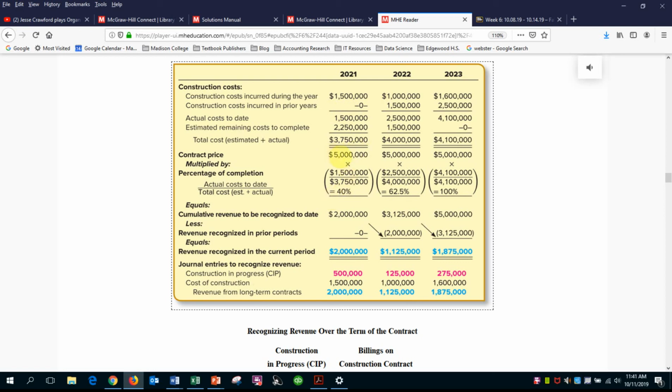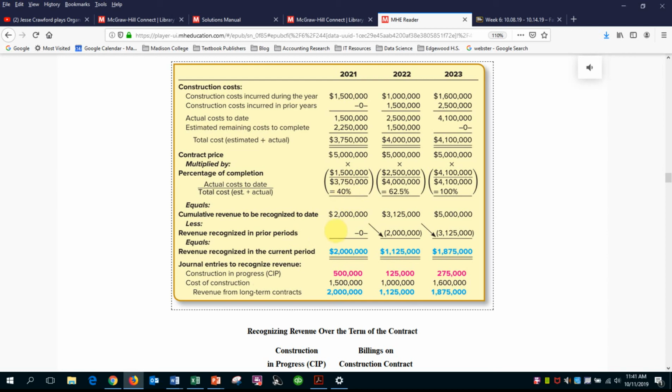And that's what we did below. We credited revenue from long-term contracts at the end of year 2021 using the percentage of completion method at $2 million. We're going to book the cost of construction, which is similar to a cost of goods sold or an expense account, at 1.5 million that we have at the top row here. And then the difference between the two is our gross profit. And the gross profit is recognized in construction in progress.